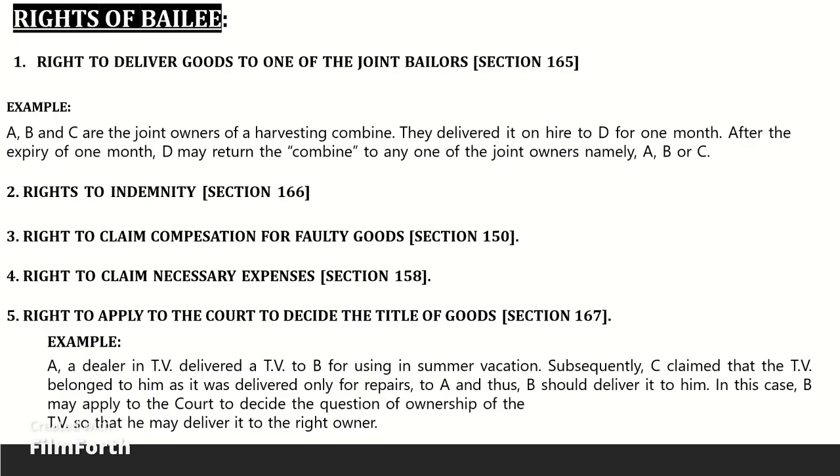Rights of a bailee. The following are the rights of the bailee. Right to deliver the goods to any one of the joint bailors, Section 165. If several joint owners bailed the goods, the bailee has a right to deliver them to any one of the joint owners unless there was a contract to the contrary.